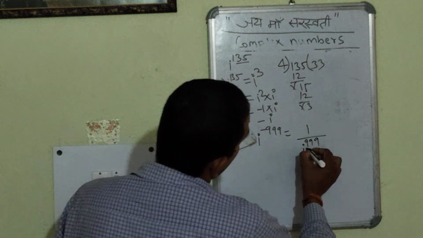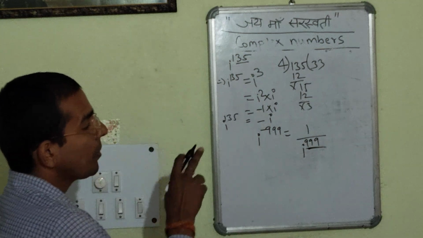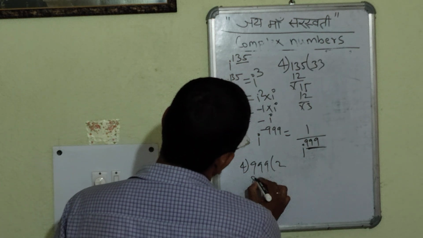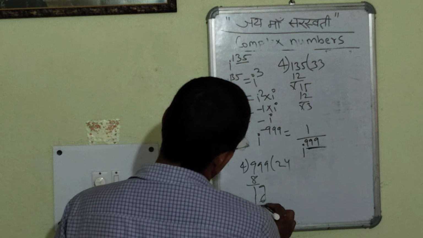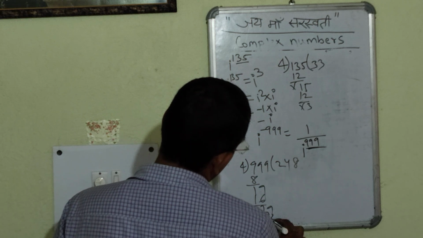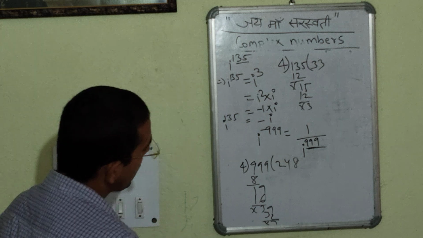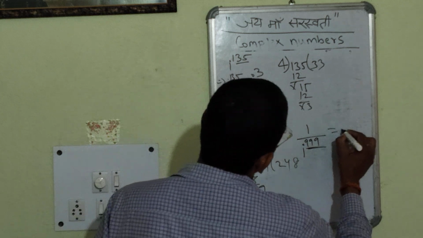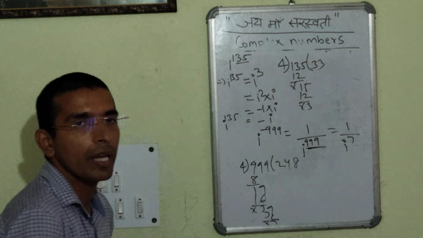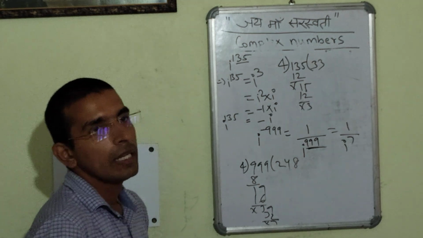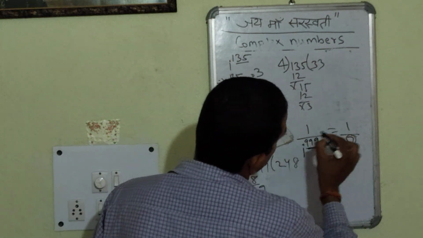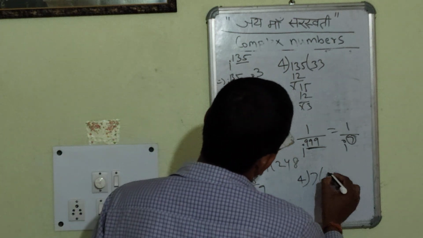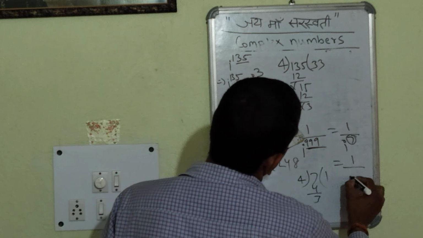Since 999 is greater than 4, we divide 999 by 4. 4 times 249 is 996, and the remainder is 3, so it is written as 1 by i to the power 3.